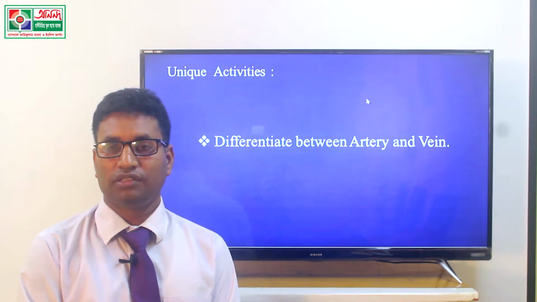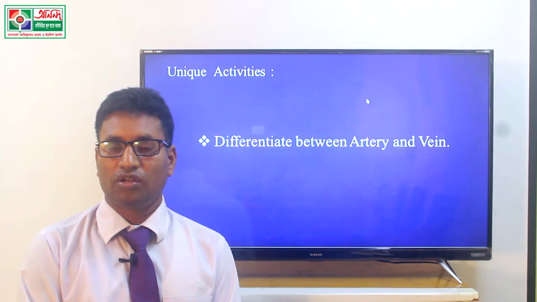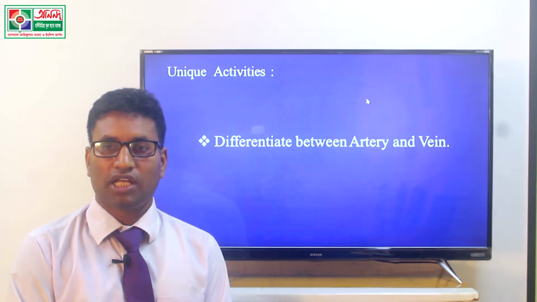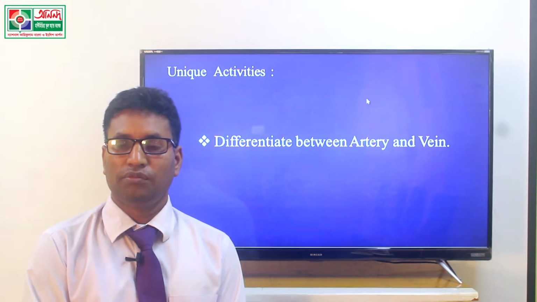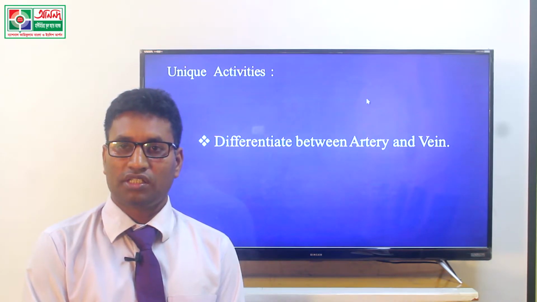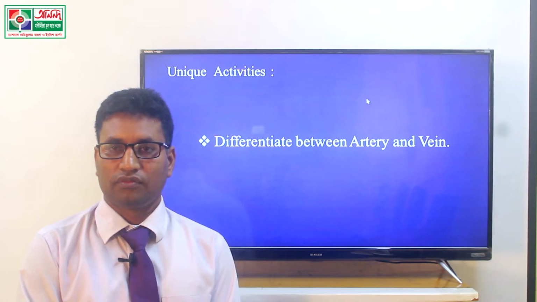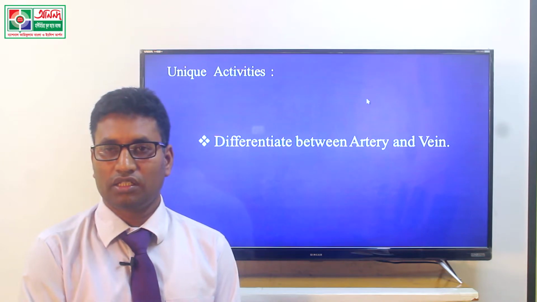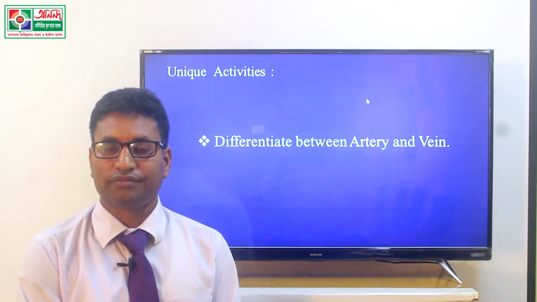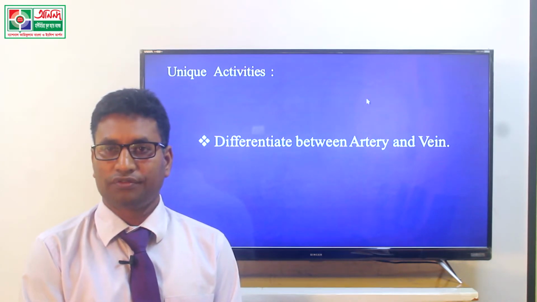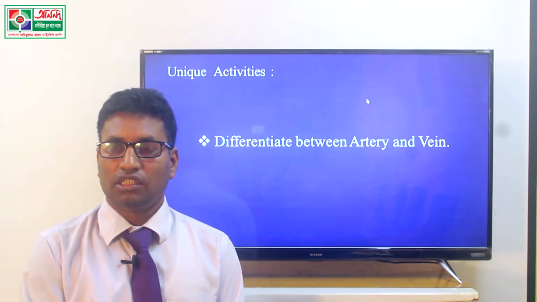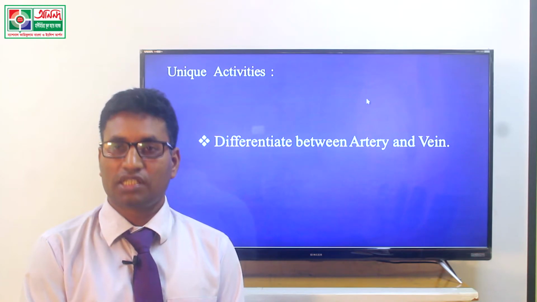The second one: an artery always carries oxygenated blood. On the other hand, a vein always carries deoxygenated blood. Valve, in Bengali kopatika, that means dorja. There is no valve in an artery. On the other hand, in a vein a well developed valve is present.